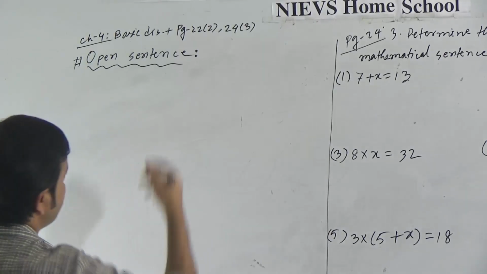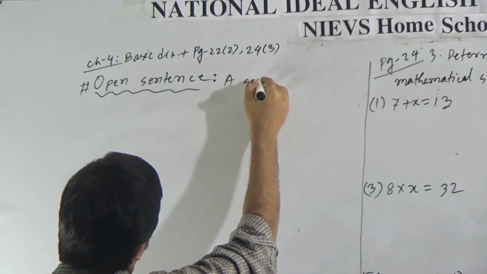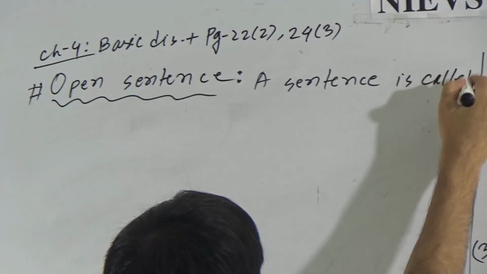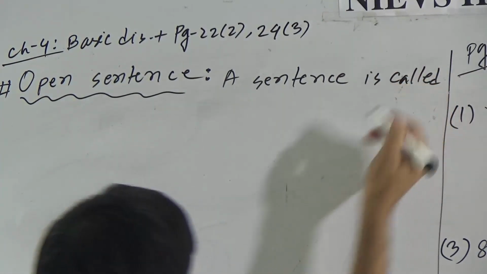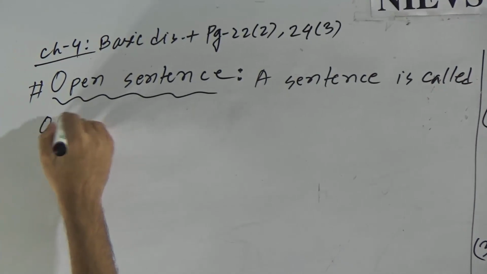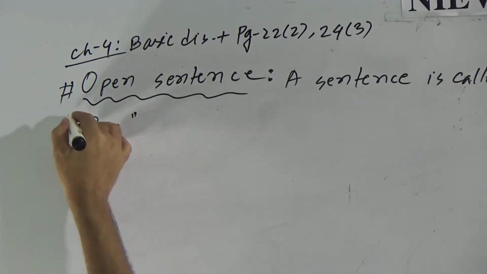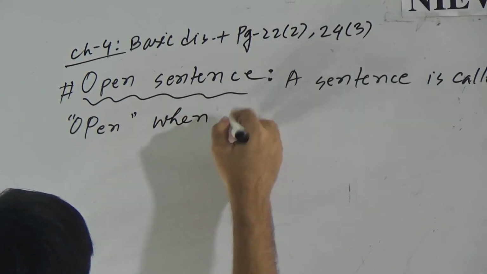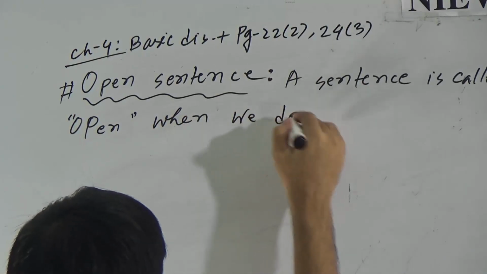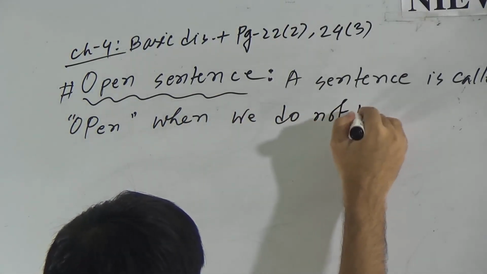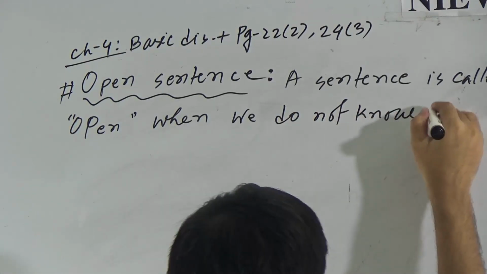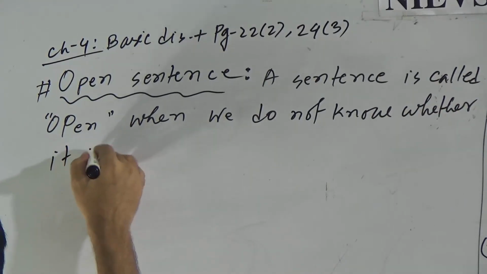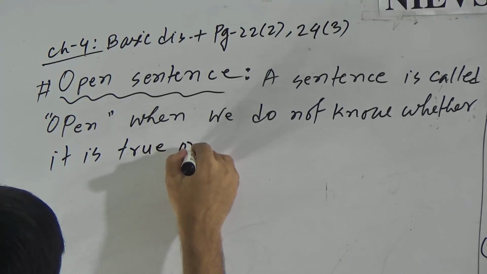So we can write: a sentence is called open when we do not know whether it is true or false.